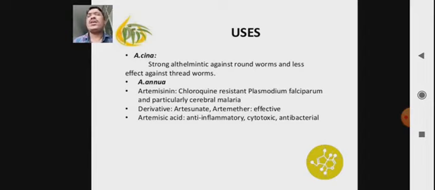So in short, Artemisia is a most important plant because it contains artemisinin and some other useful molecules through which different derivatives have been developed, and it also possesses many other therapeutic properties.